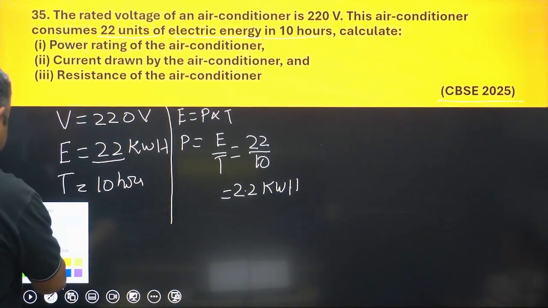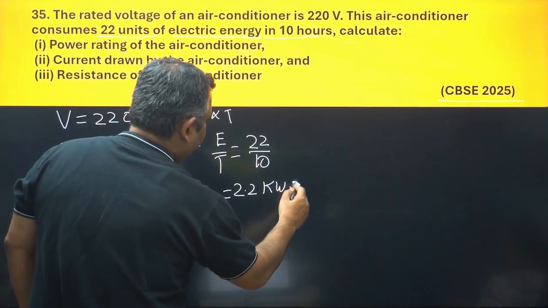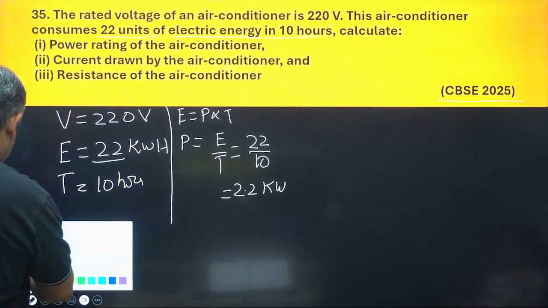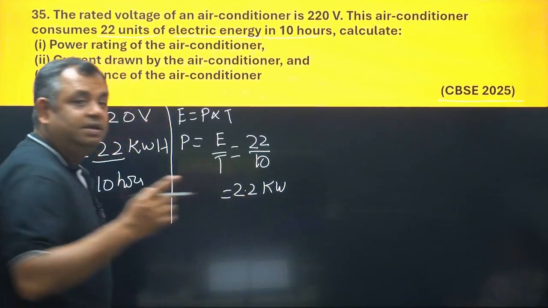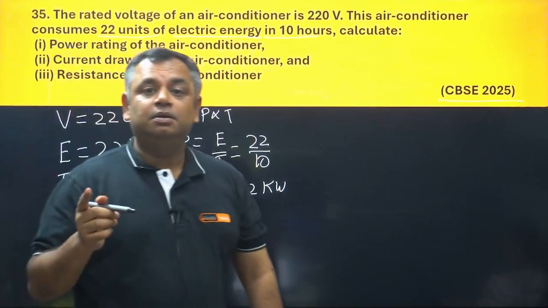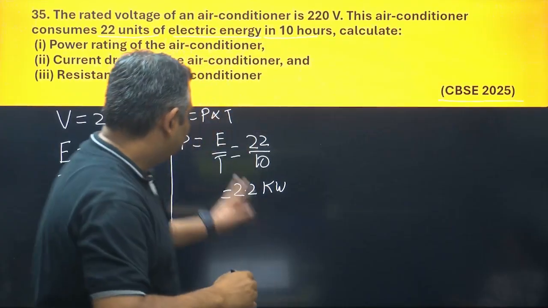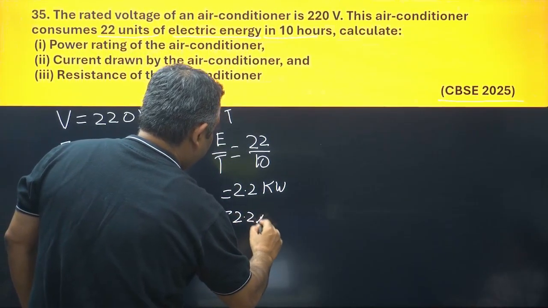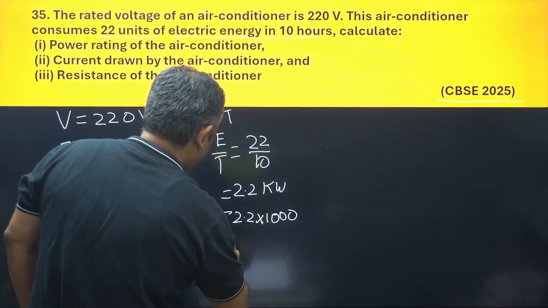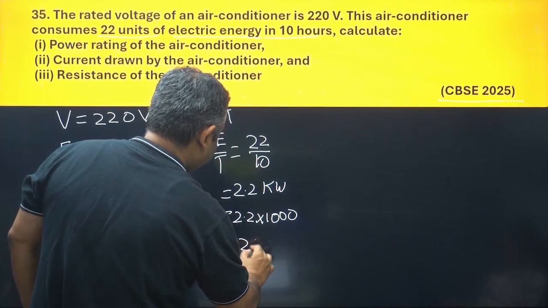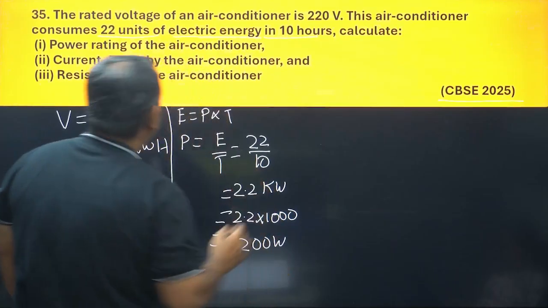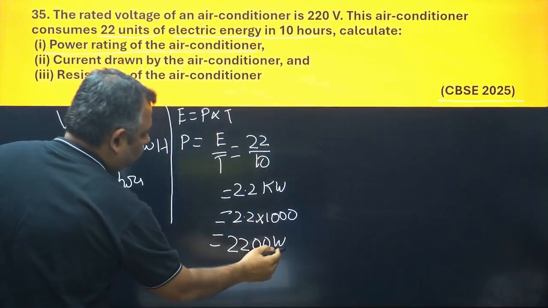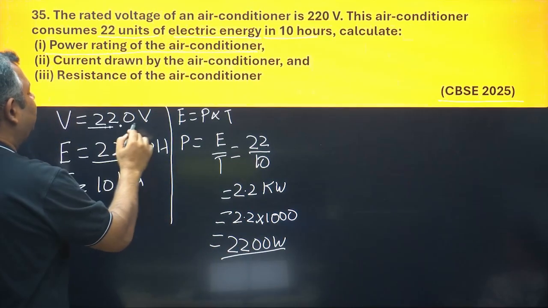So I'm going to erase this. It's not kilowatt hour, it is only kilowatt. But the unit of power is watt, it is not kilowatt. So I convert this into watt, which will be 2.2 into 1000, which is 2200 watt. So the power rating of the air conditioner is 2200 watt at 220 volt.